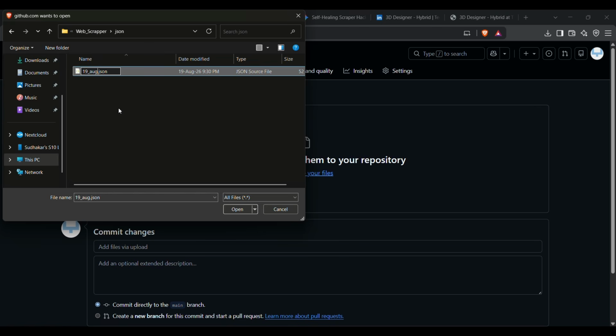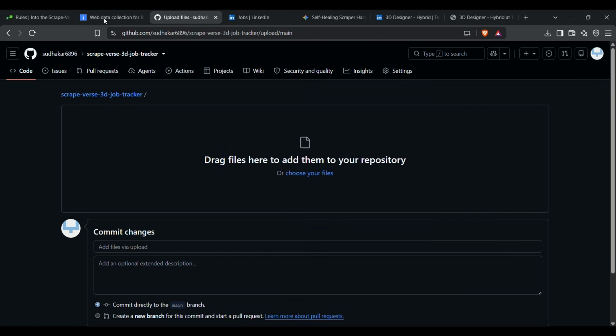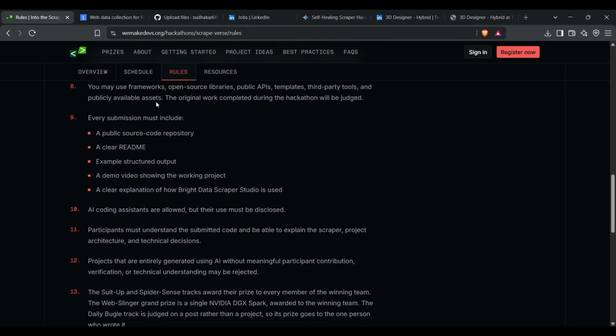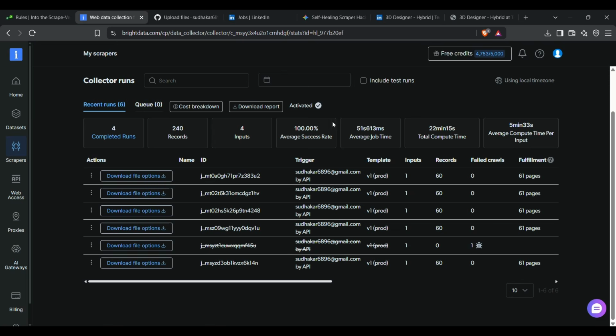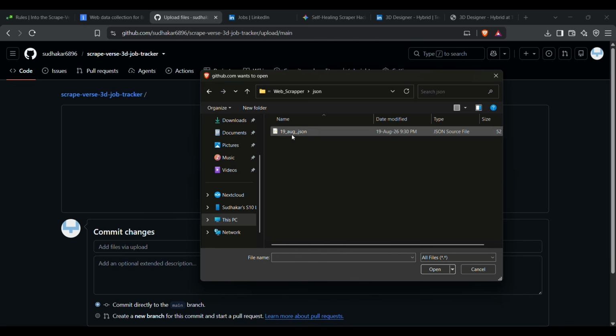In this JSON, I have added August, let me check the name so that I can keep it clearly. It's an example structured output, so I can keep it as an example. So I clicked it, and in the JSON, 19th August, and I kept it as an example output.